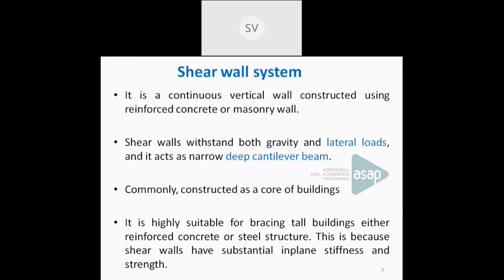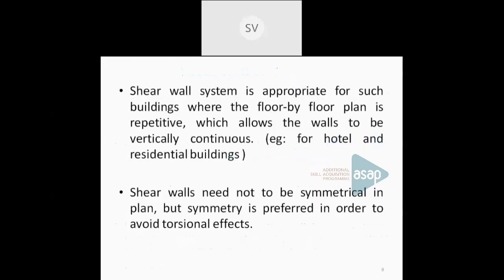And again, this shear wall is particularly appropriate for buildings which are repetitive in nature. That means the floor to floor plan is repetitive. Why? Because this shear wall can be extended towards the top in the same way. So that is why this is particularly important if the floor by floor plan is similar. Example: in the case of hotels, residential buildings, apartments, etc.